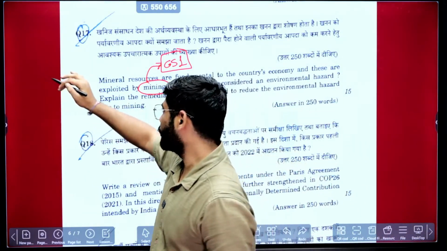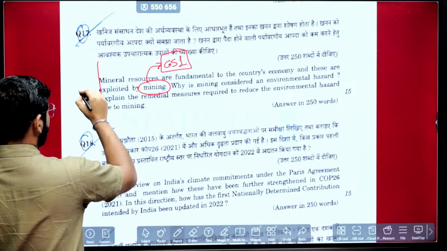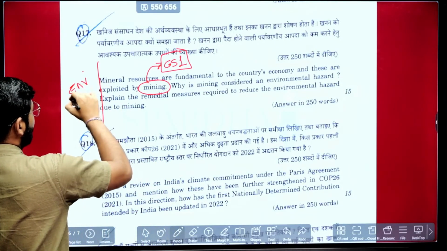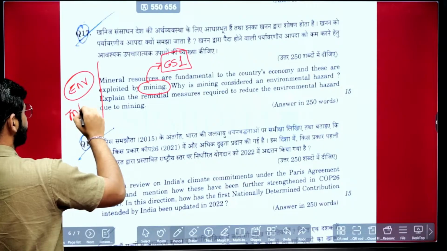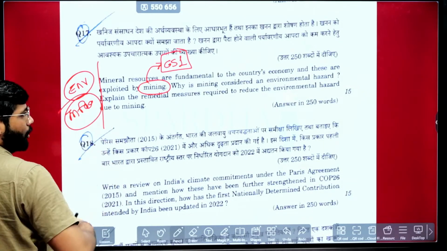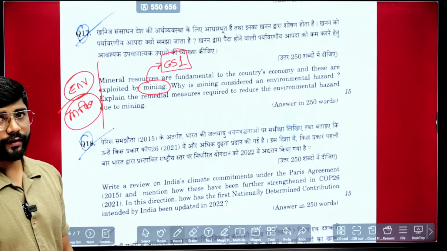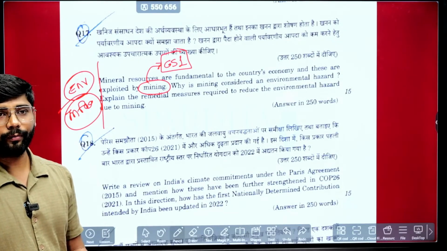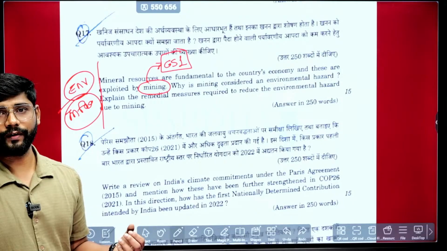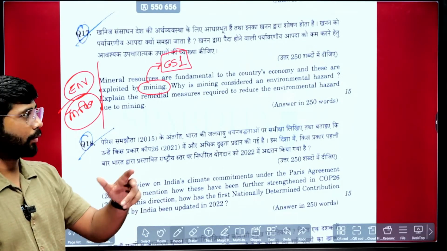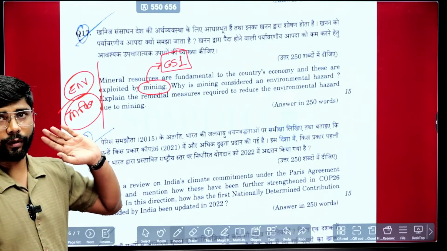The base is in the syllabus itself: environment, infrastructure. If you see the Niti Aayog document, India at 75, they have covered all the infrastructure, along with mining, road, transport, railways. So various sectors they have covered. Again, the question is coming from there only, mining.